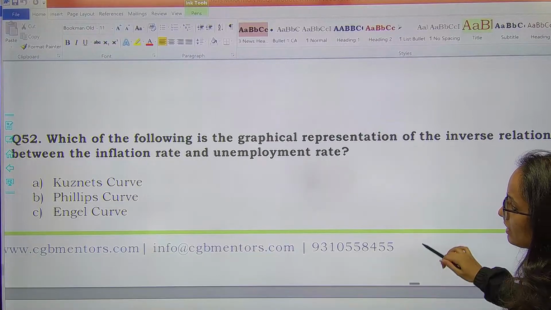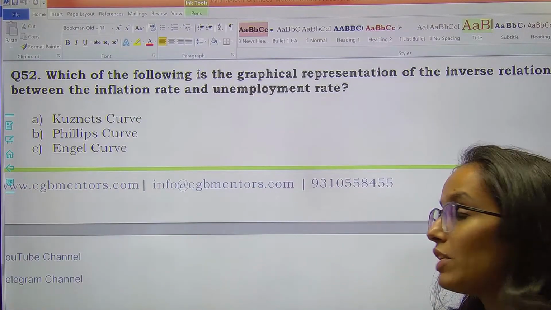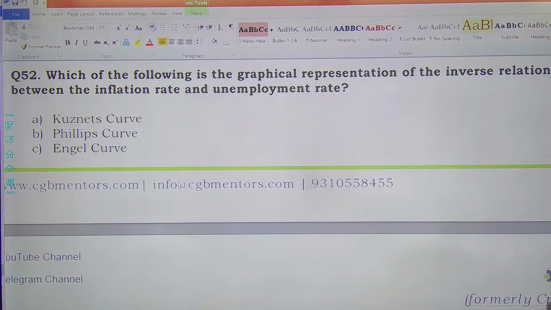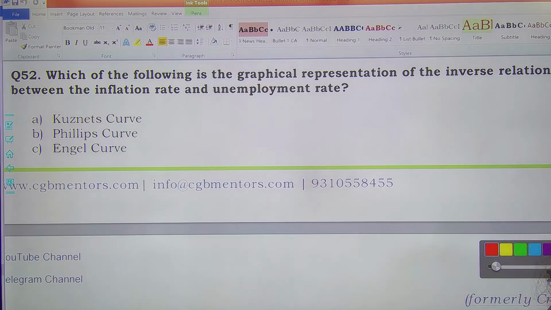Which of the following is the graphical representation of the inverse relationship between inflation and unemployment rate? Inflation rate and unemployment rate. ये तो आप लोग बताएंगे मुझे. Tell me the graphical representation of the inverse relationship between inflation rate and unemployment rate. The curve is known as, it is very famous, quite popular in your topic in inflation and all.